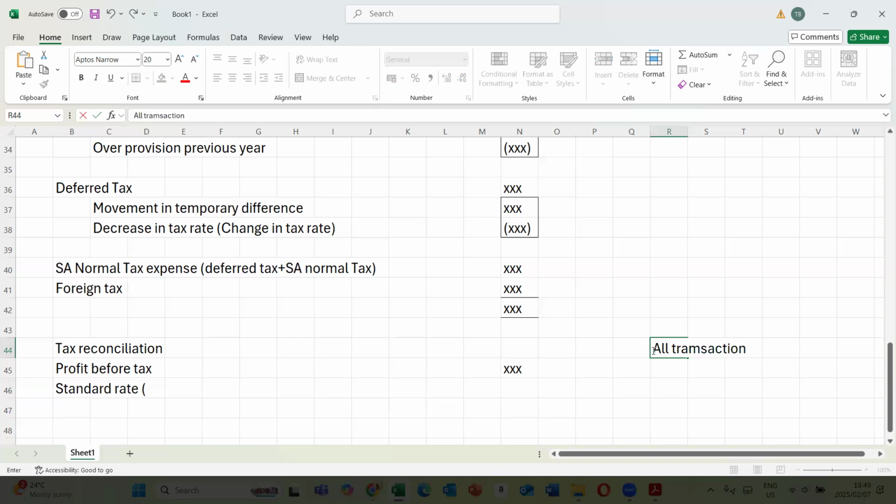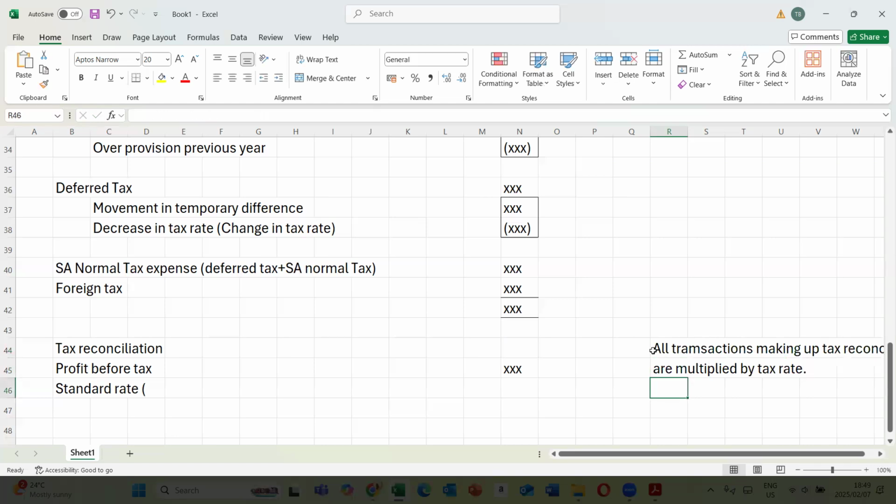The transactions making up tax reconciliation are multiplied by the tax rate. So you multiply everything with your tax rate in that regard. So here, for the standard rate, you take the profit before tax and multiply by the tax rate. Then that gives you a balance sitting in here. And then, of course, after that, you have your standard rate sitting there.